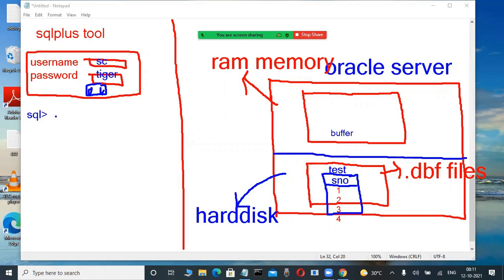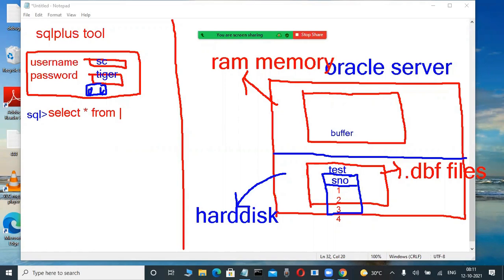In future, suppose I want this table, just at the SQL prompt only, we are using the SQL language. Suppose, for example, I am typing select. Don't write it. Select star from table name. In future, this is a select statement, retrieving data from the database.